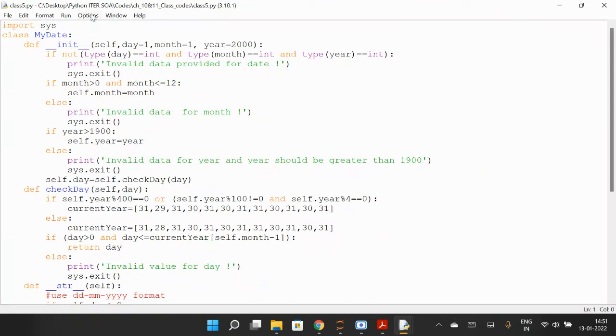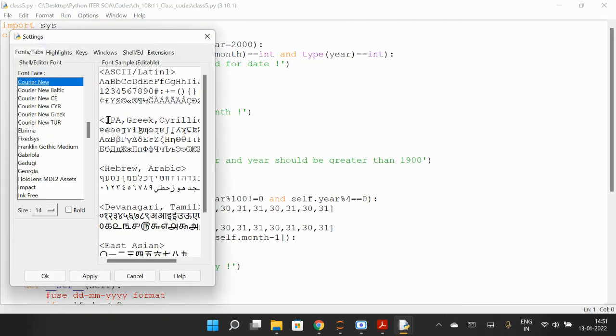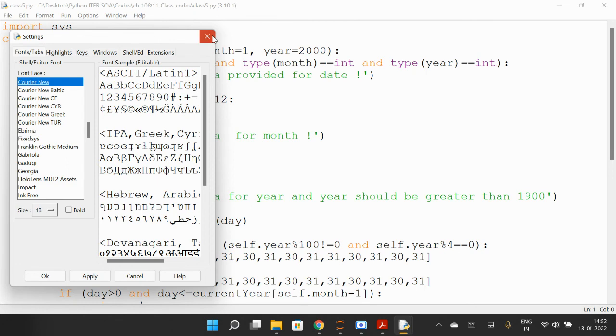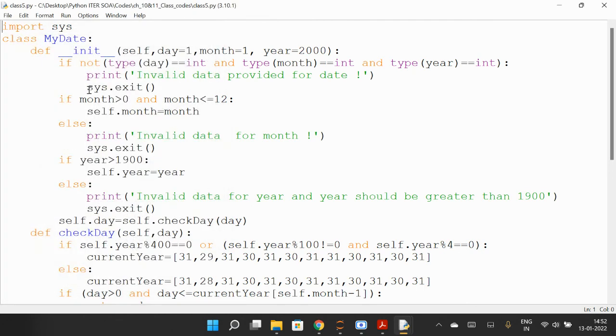Okay, and these two programs we will be using in the next chapter also. So we'll be importing it as a module, and then we will be using it. That's why I'm telling you the class Person, the last program, and this class is MyDate. So we can actually import a class in other programs also by giving the address or location of the program. So just try to understand this program. So import sys is a module.